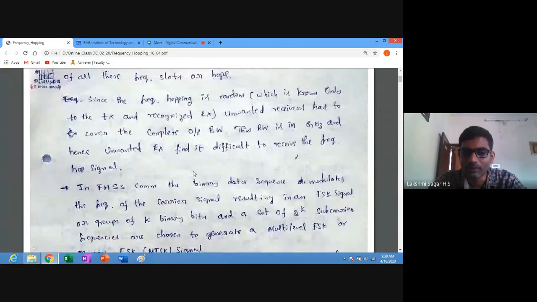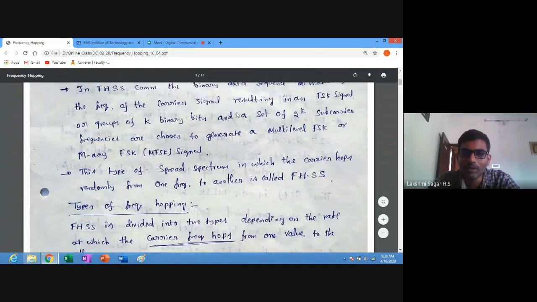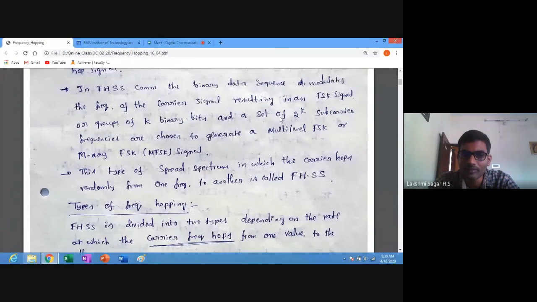In frequency hopping spectrum communication, the binary data sequence modulates the frequency of the carrier signal, resulting in an FSK signal. We have already discussed this in the block diagram, how to generate the frequency hopping spectrum signal.